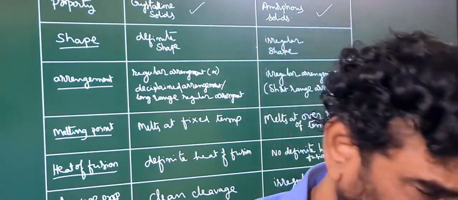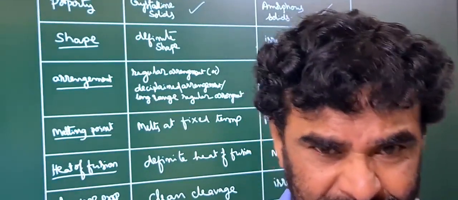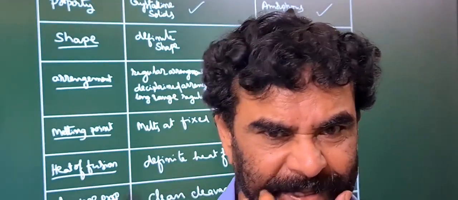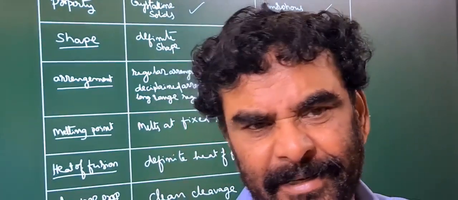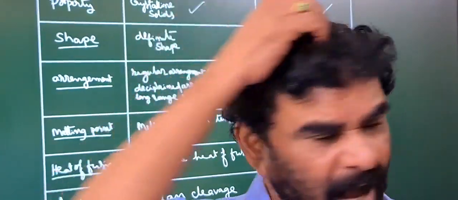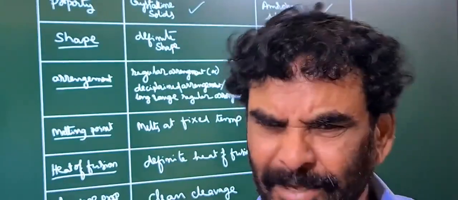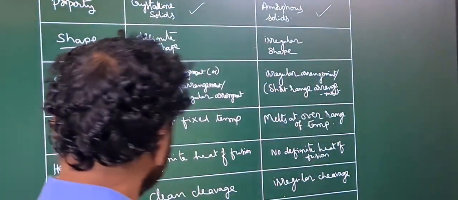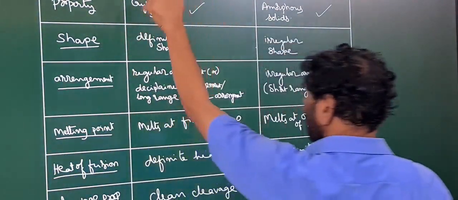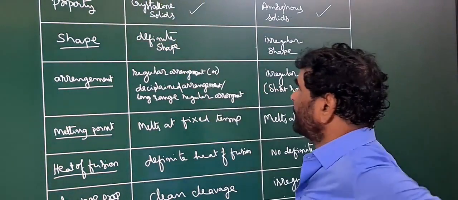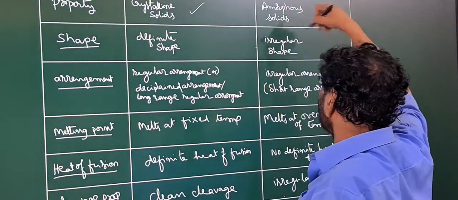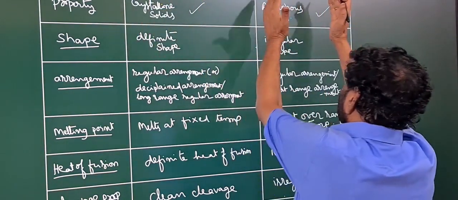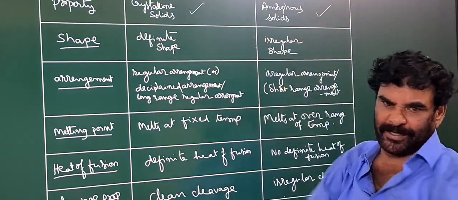Marble is a crystalline solid. It is a polymorph of calcium carbonate. There are several things, not one. Basically, crystalline solids have an organized arrangement, a disciplined arrangement of the material particles, whereas amorphous solids have an indisciplined arrangement.